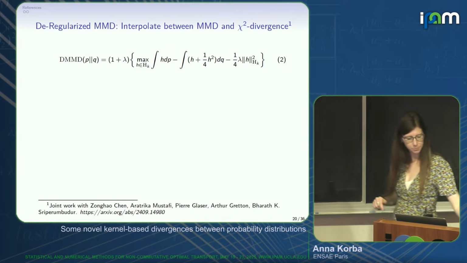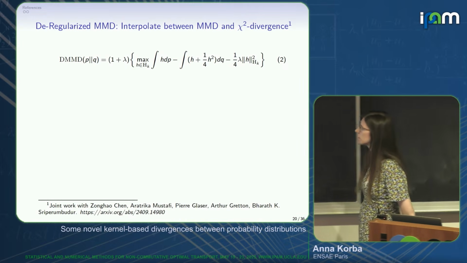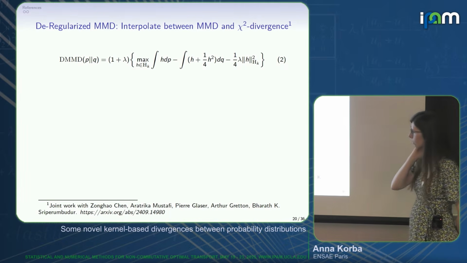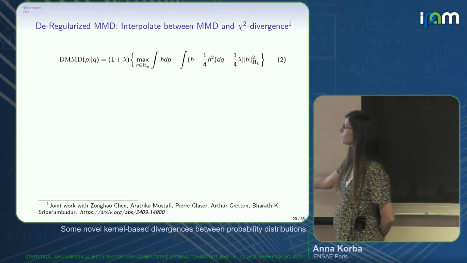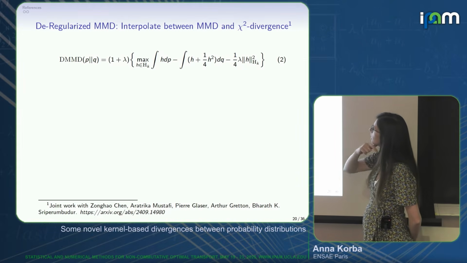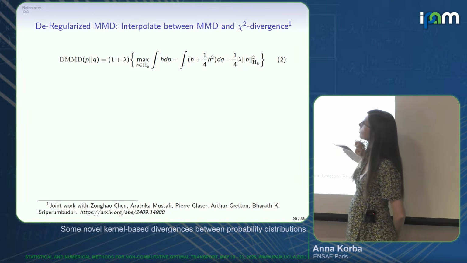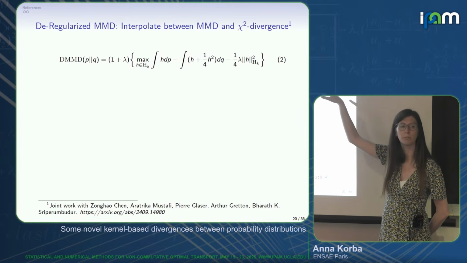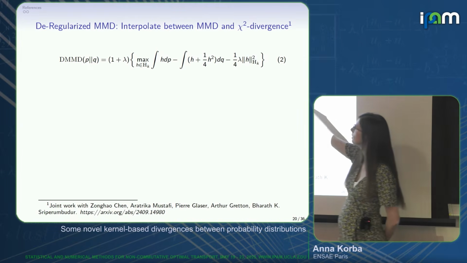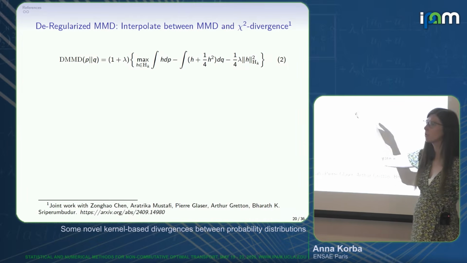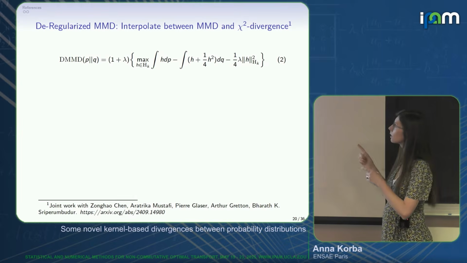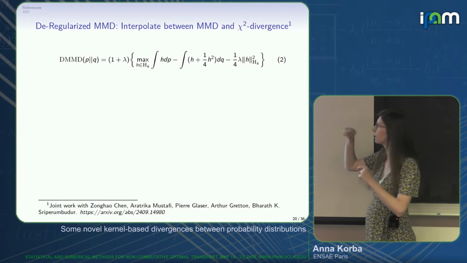Another competitor that is related to the KKL example is work that has been done at about the same time. It's related to interpolating between the MMD and the chi-square. So it's also relying on the same recipe as the KALE divergence, which was using a variational formulation of an F-divergence and restricting it to RKHS. Here we do it with the chi-square instead of the KL.